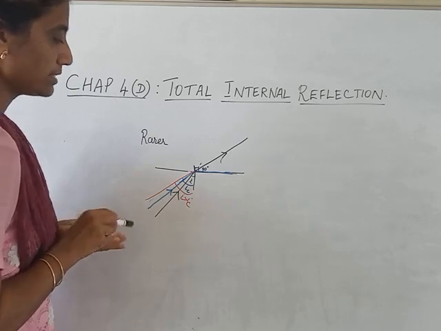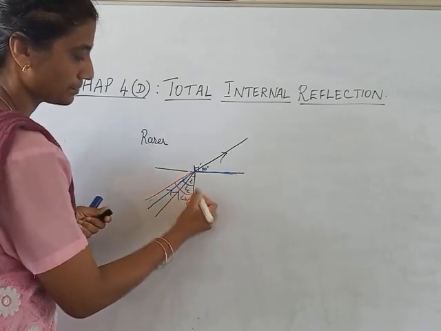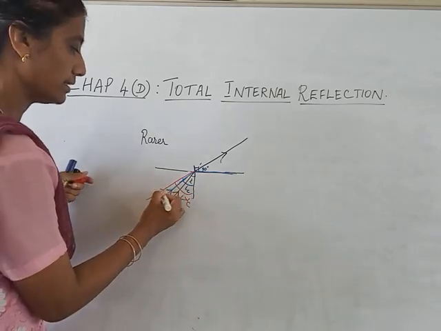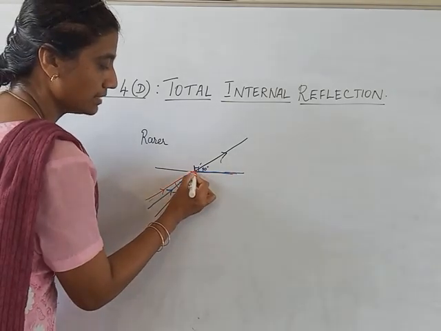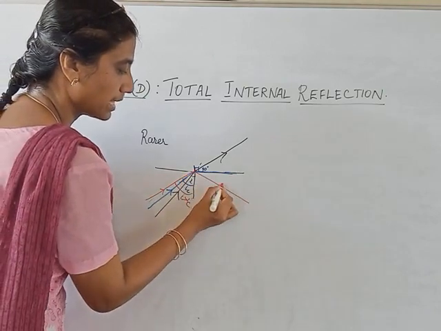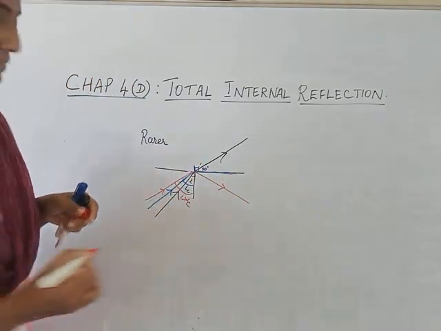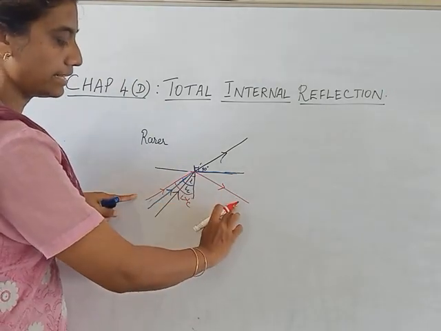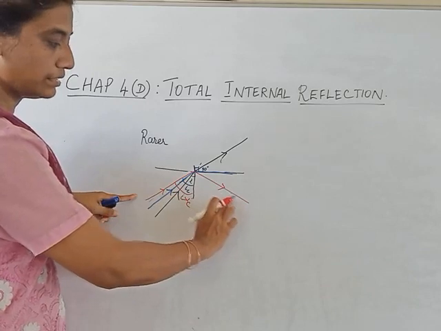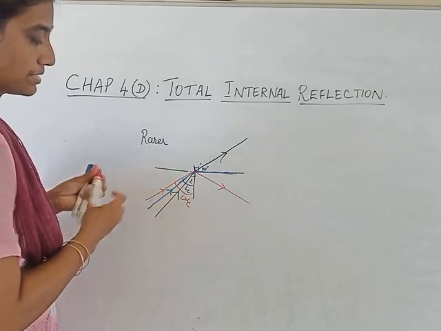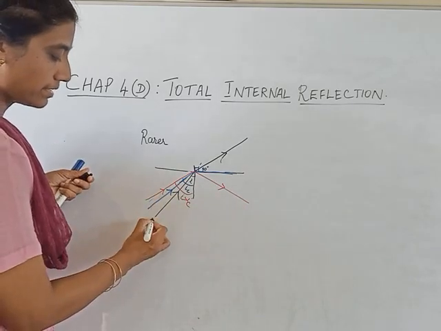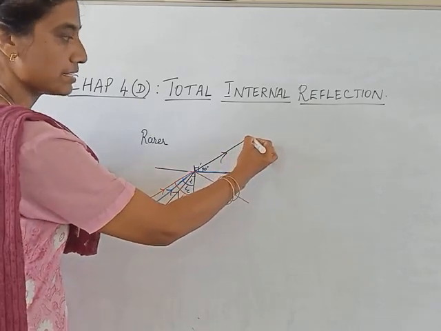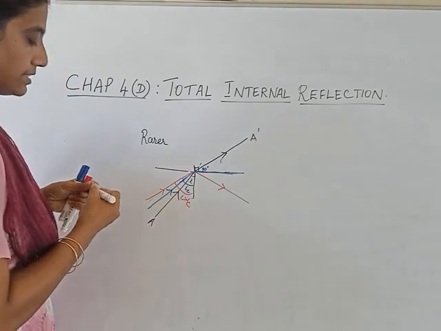So in such a case what will happen? The ray will not be refracted, but it will be reflected back into the same medium. When the angle of incidence becomes greater than critical angle, the ray will be reflected back into the same medium. Suppose you take this A: when the angle of incidence is less than critical angle, it was just undergoing ordinary refraction.